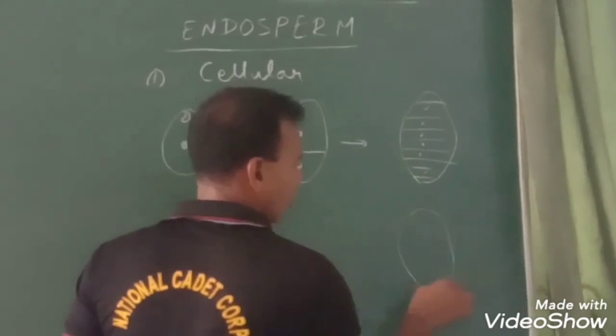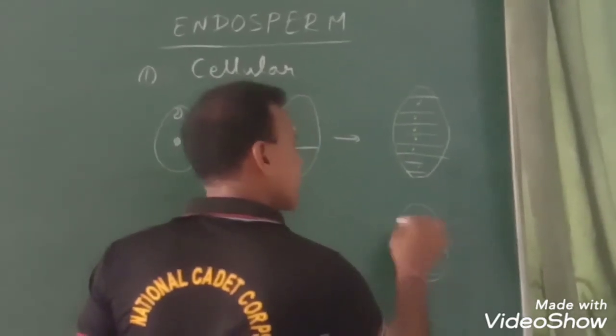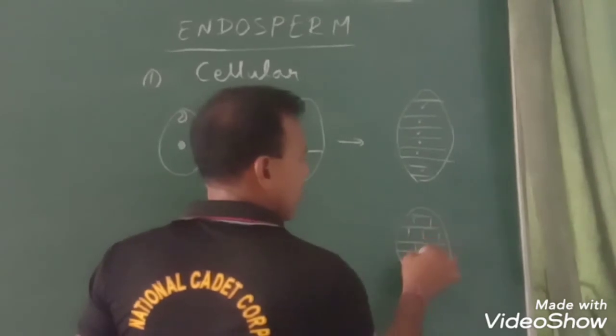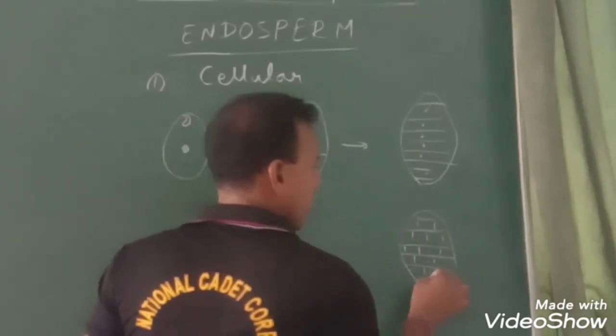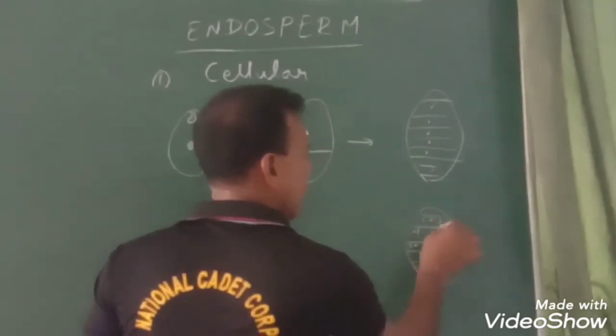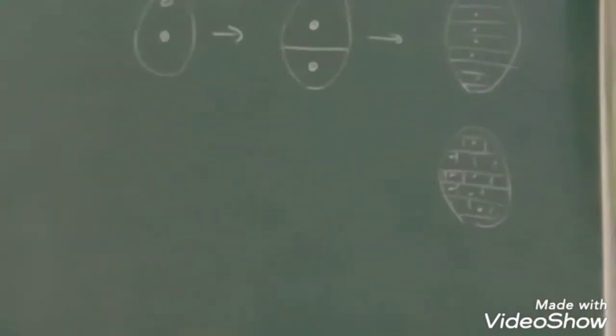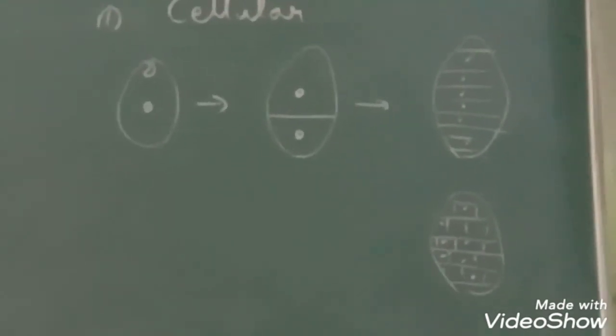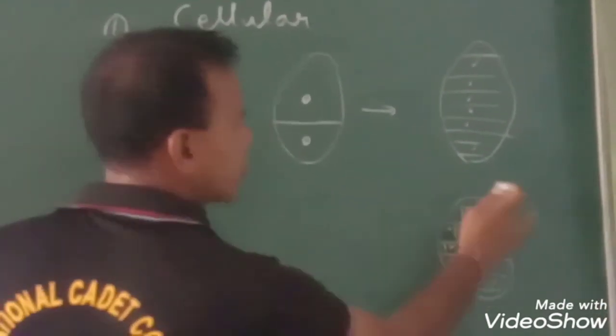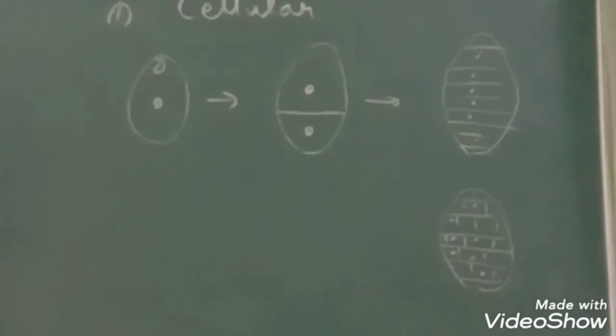And later long-term divisions also take place, making it a cellular structure, and each cell has a nucleus. One or more nuclei may be present. The mature endosperm looks like a compartment-like structure.